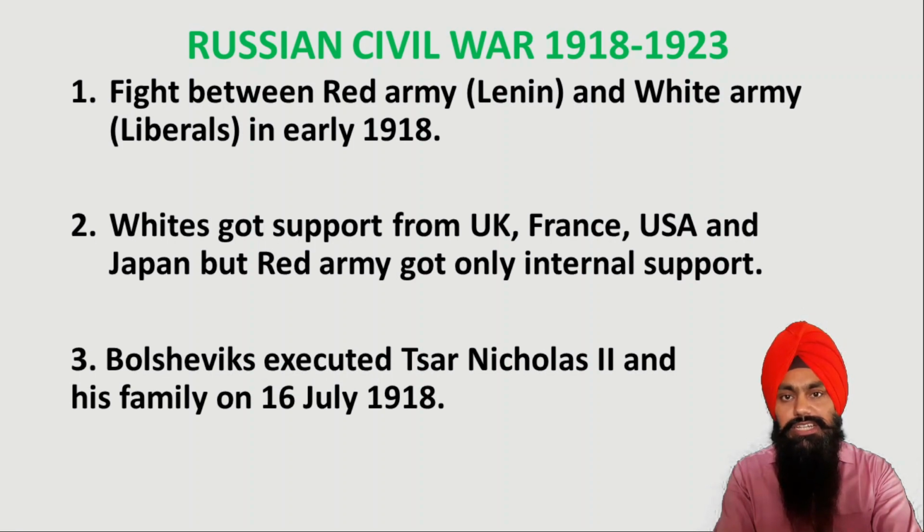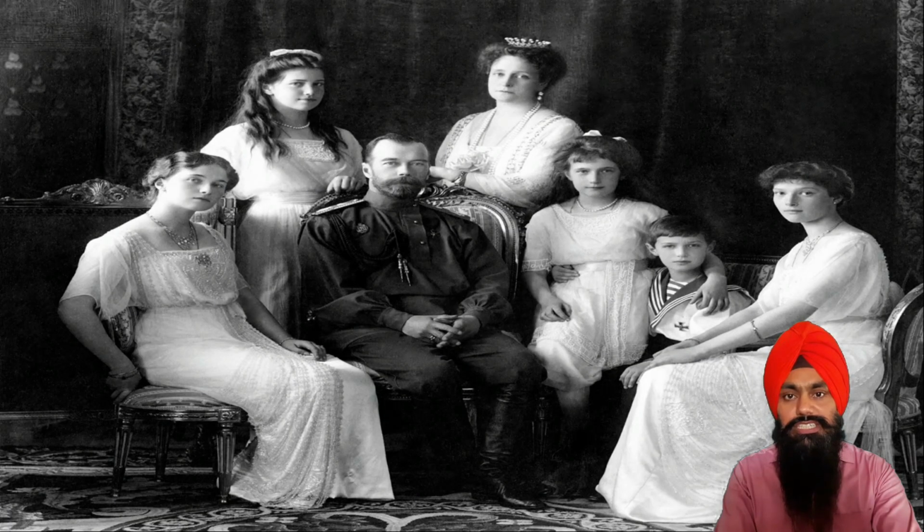When the control came into the hands of Lenin, the first work done by him was that he ordered the execution of Tsar Nicholas II and his family members. He was executed on 16 July 1918. This is the photograph of Tsar Nicholas II with his family. He was murdered by the Bolsheviks.